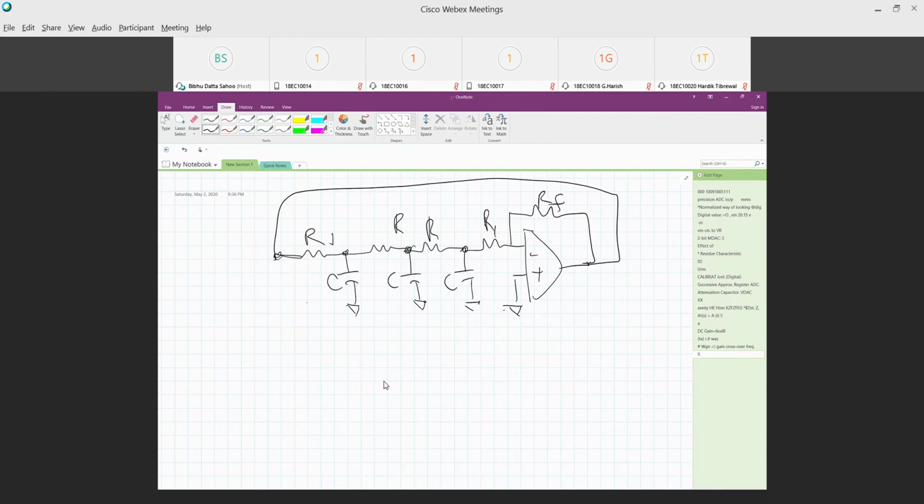You write the loop here, write the loop here, write the loop here, and there will be some current flowing here. Taking all these into account, you can write the loop gain and find out the condition for the overall R1 by Rf to give you the oscillation, and then find out Rn.